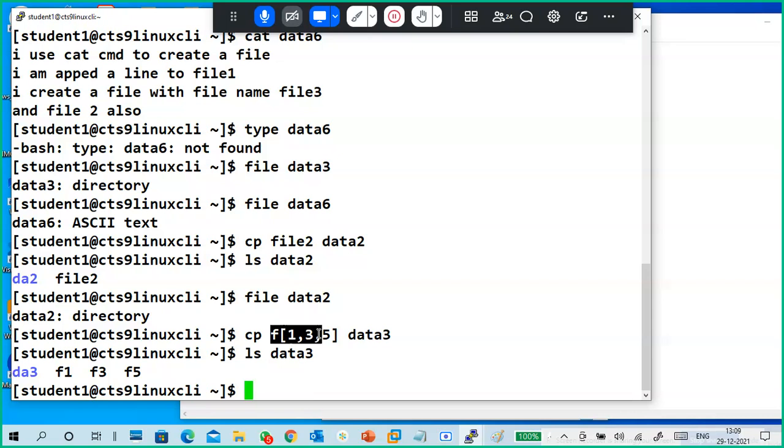Okay, so like this you are able to copy the content of a directory. If a directory contains something and you want to copy the entire content into another one, it won't agree to copy the entire directory content.